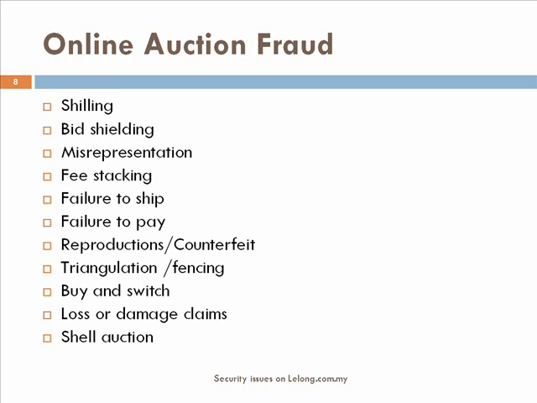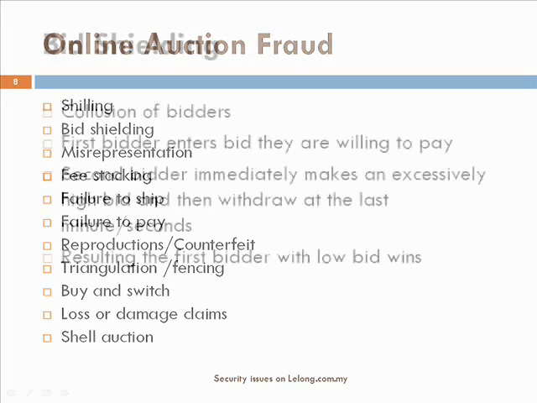Triangulation or fencing is when sellers sell stolen goods. Buy and switch. The buyer substitutes the delivered item with an inferior one for a fraudulent refund. For the last two, loss or damage claims and shell auction. Loss or damage claims is where the buyer wants a refund and claims that the item was damaged and disposed of it. The last one, shell auction. The seller sets up an auction solely to obtain names and credit card numbers.